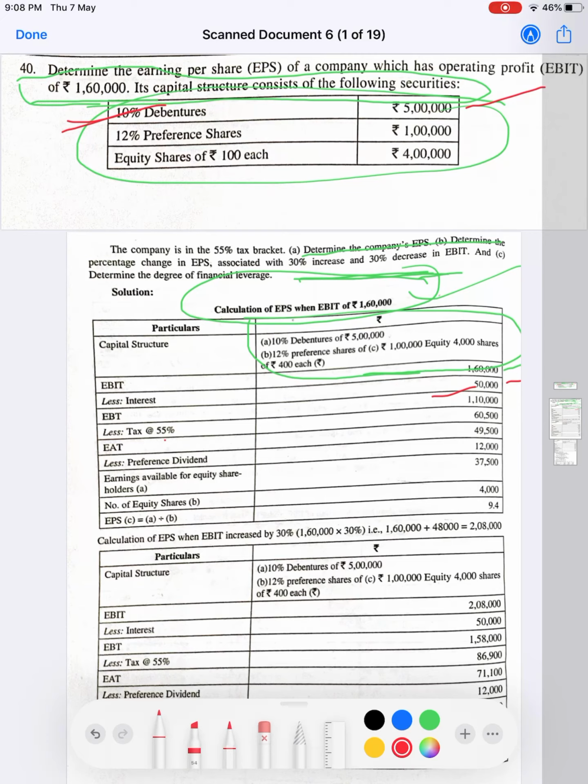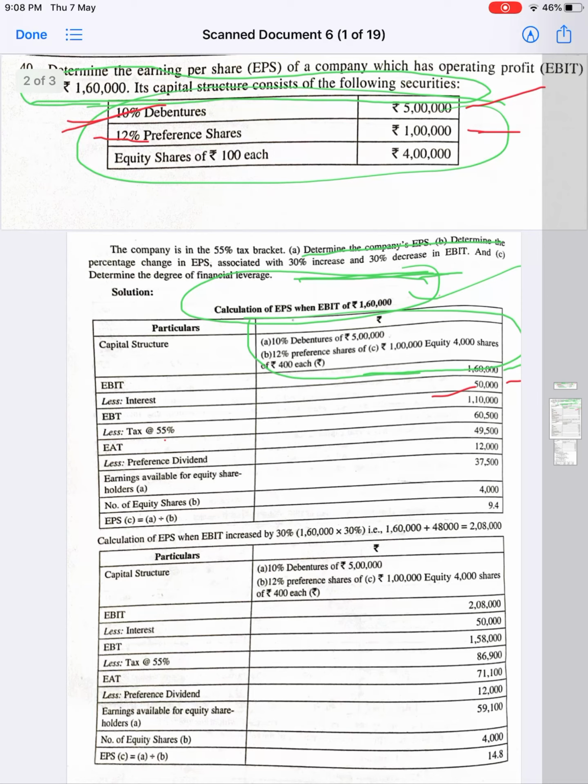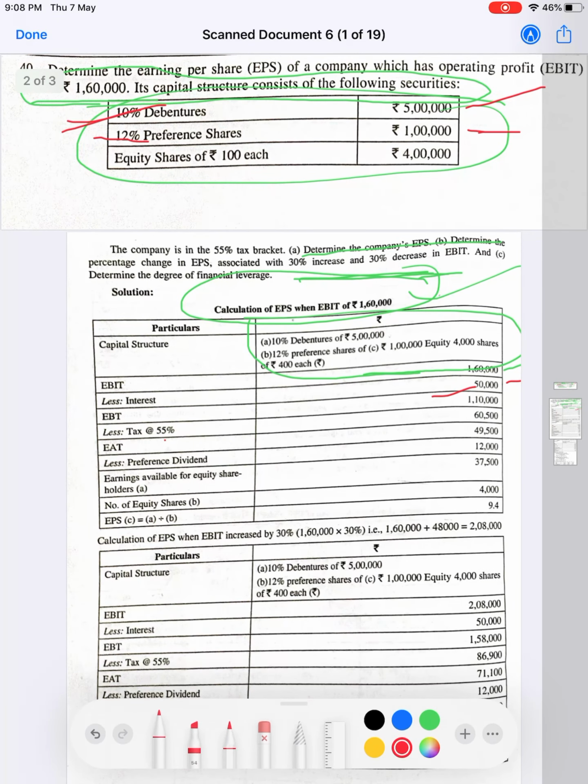Now the preference dividend is how much? 12% of 1 lakh, which comes to 12,000. So we arrived at the amount available to equity shareholders, 37,500. EPS is equal to the amount available to equity shareholders divided by the number of shares.